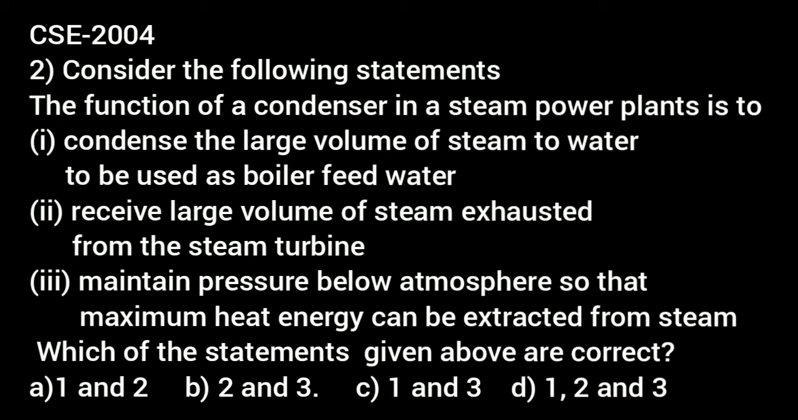So the right option is all the three, that is, condense the large volume of steam to water to be used as boiler feed water, receive large volume of steam exhausted from the steam turbine, and maintain pressure below atmosphere so that maximum heat energy can be extracted from steam.